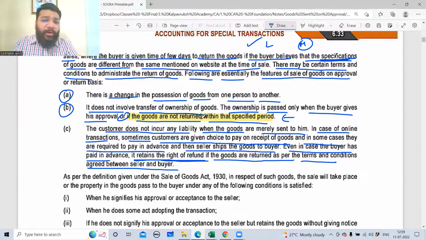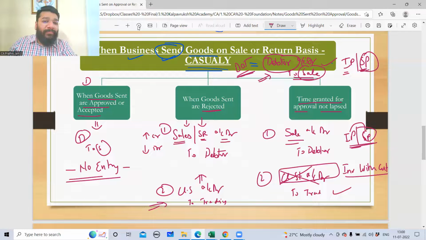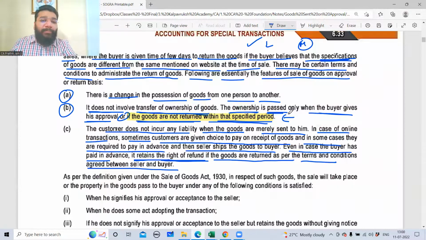Coming to this yellow point. What is this yellow point? Sale on approval does not involve transfer of ownership of goods because ownership is still with the seller. The ownership is passed only when the buyer gives his approval, or when the goods are not returned within the specified period. When goods are not returned in the specified period, which point is this? Time granted for approval not lapsed. Hence I proved my yellow point.